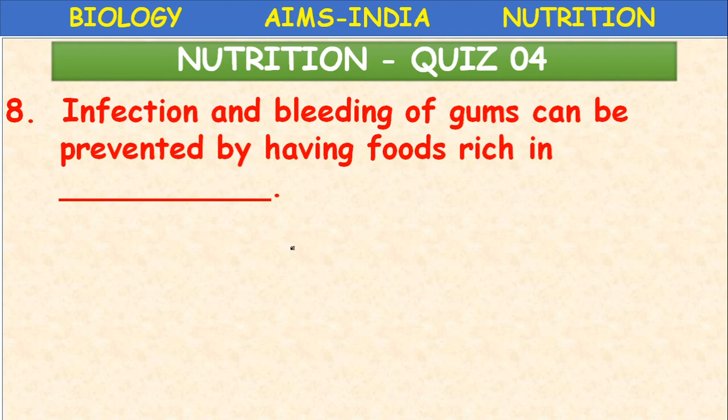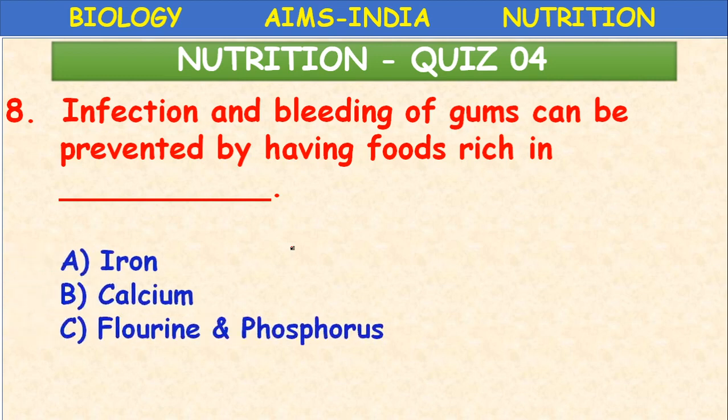Infection and bleeding of gums can be prevented by having foods rich in iron, calcium, fluorine and phosphorus. Last one is vitamin C. Which is the correct one? Bleeding of gums. Vitamin C.